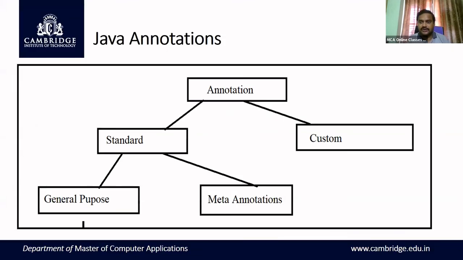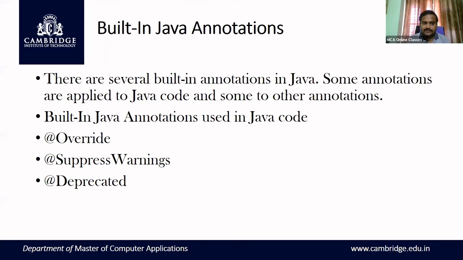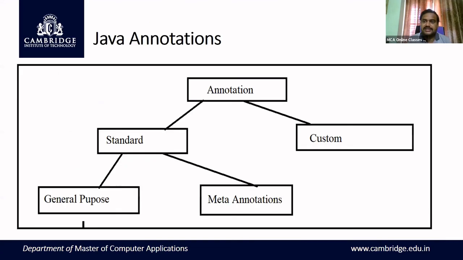These Java annotations are classified as shown in this figure. We have standard annotations and custom annotations. The standard annotations are divided into two groups: general purpose and meta annotations. What are general purpose annotations? All built-in Java annotations come under general purpose annotations.